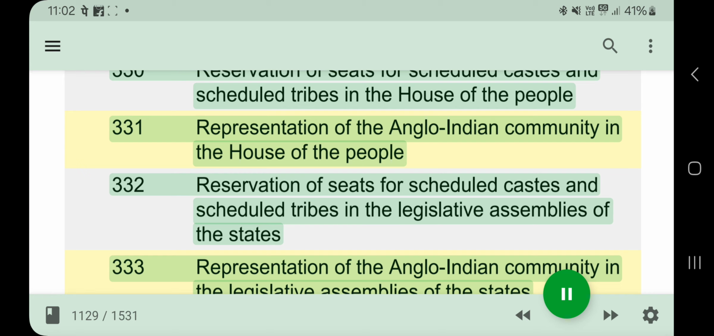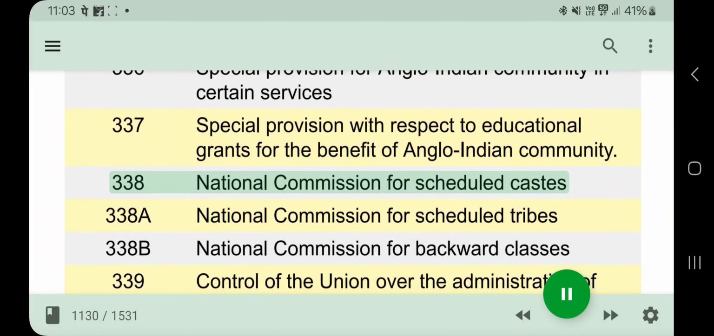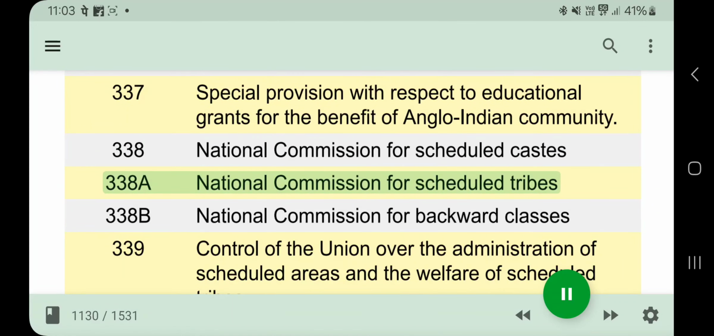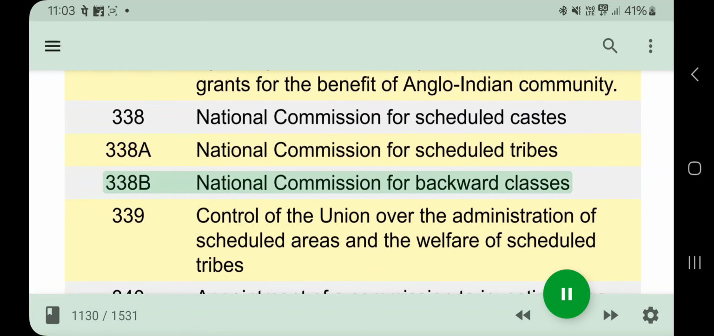335: Claims of scheduled castes and scheduled tribes to services and posts. 336: Special provision for Anglo-Indian community in certain services. 337: Special provision with respect to educational grants for the benefit of Anglo-Indian community. 338: National Commission for Scheduled Castes. 338A: National Commission for Scheduled Tribes. 338B: National Commission for Backward Classes.